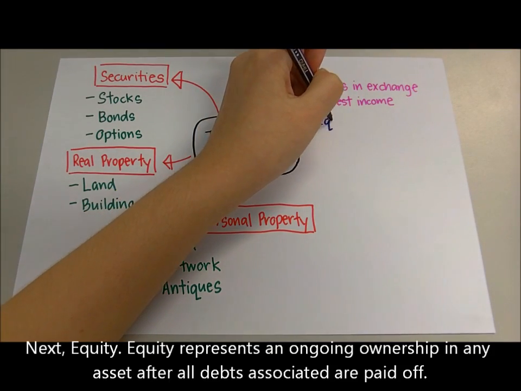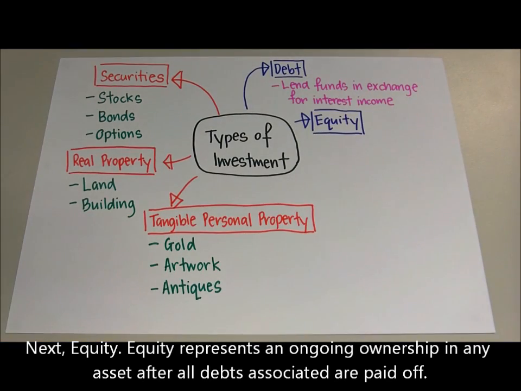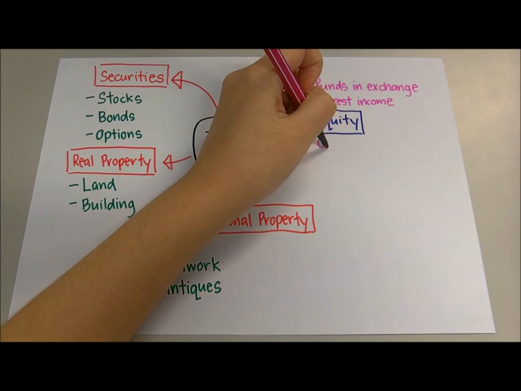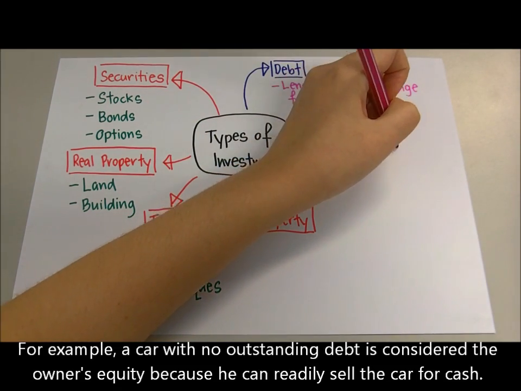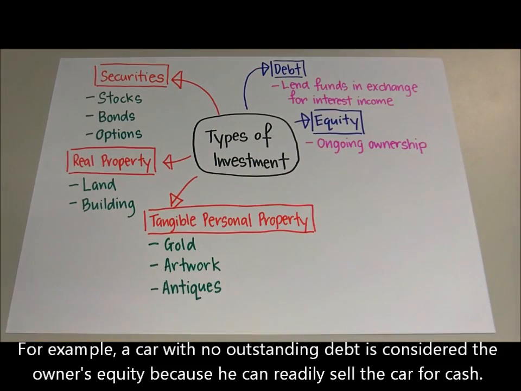Next, equity. Equity represents an ongoing ownership in any asset after all associated debts are paid off. For example, a car with no outstanding debt is considered the owner's equity because he can readily sell the car for cash.